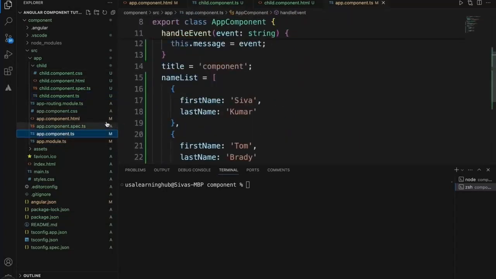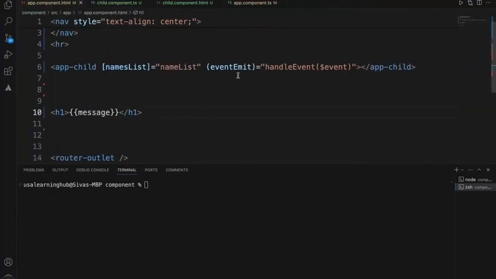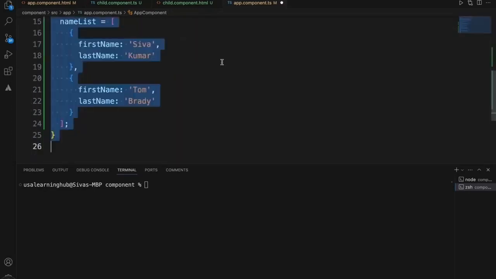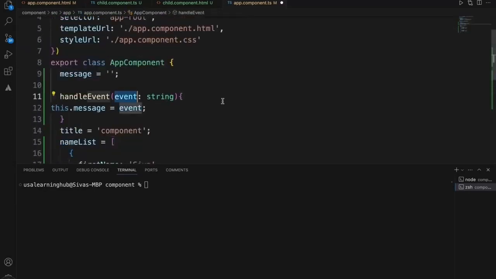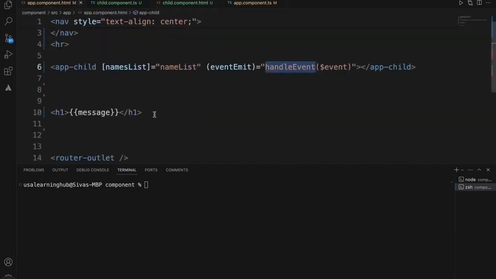In the parent component, this is the parent component, and this is where we are getting hold of that event. So we are getting hold of this event and we are calling this particular function and passing that event to this. Since we are passing this event, it will get hold of the event which is a string value, and we are assigning this value to a message field, and we are using this message field to print on this particular parent component. This is how you can pass a value from a child component to the parent component.